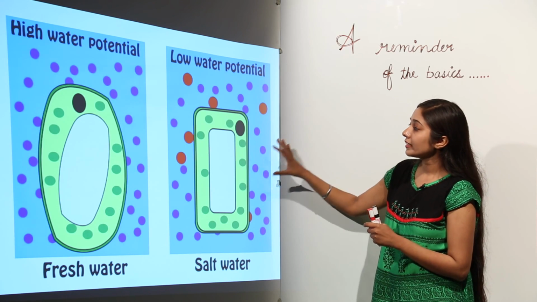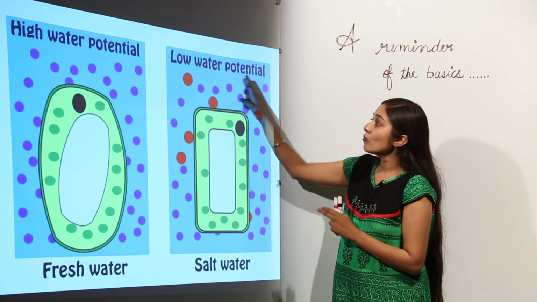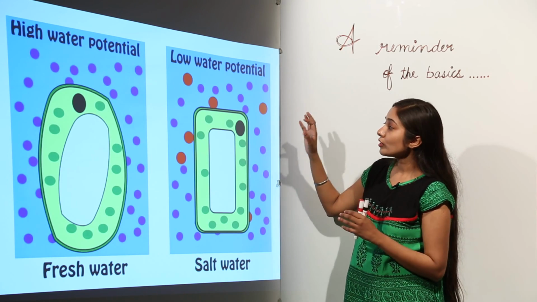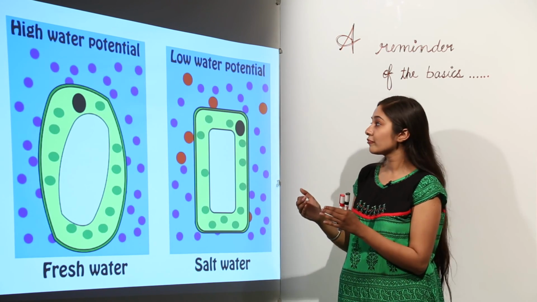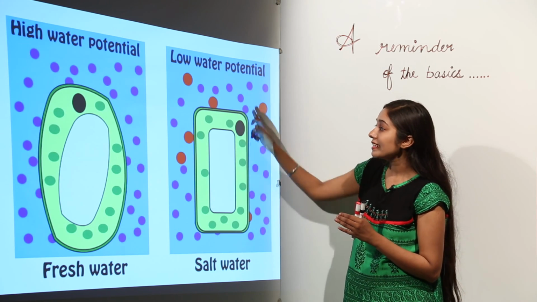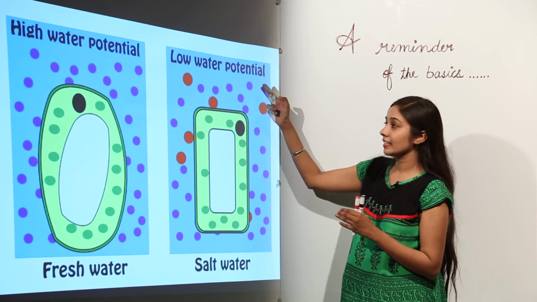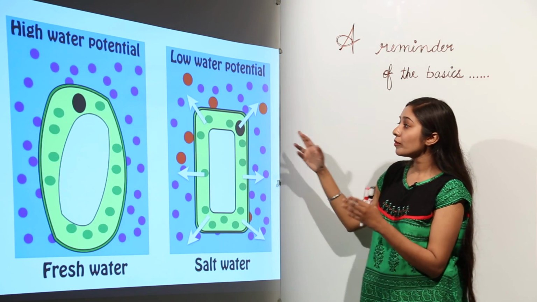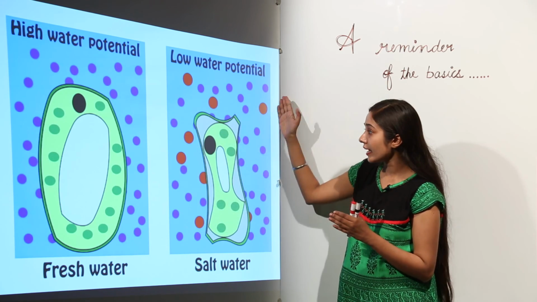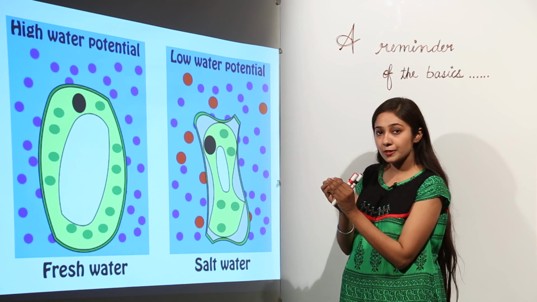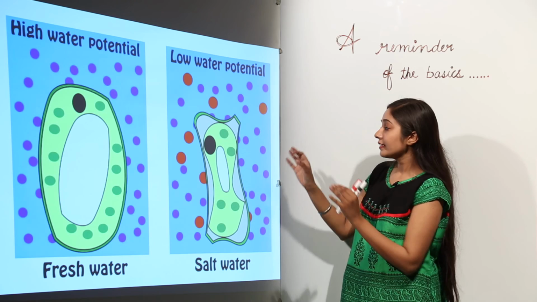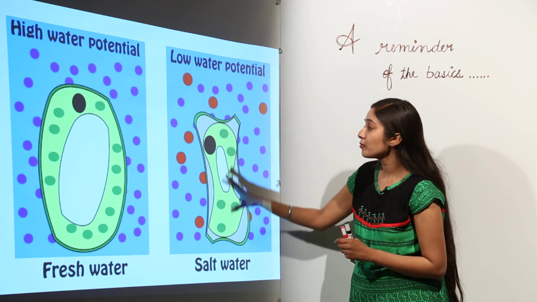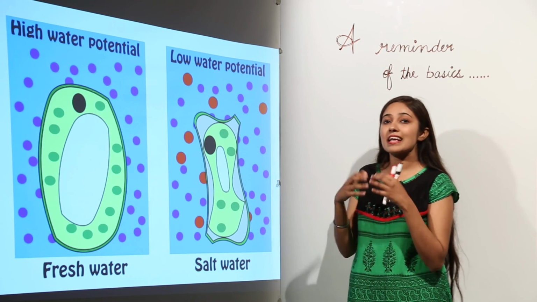But when we talk about this cell, this is a low water potential region outside, and inside the cell it is a high water potential region. So the net movement of water will be from high water potential, from inside the cell, to outside the cell, to low water potential. You can see that the movement will be from inside to outside. So the cell will shrink, the protoplast will shrink, and this is how the cell will look after some time. This type of cell is known as a flaccid cell.